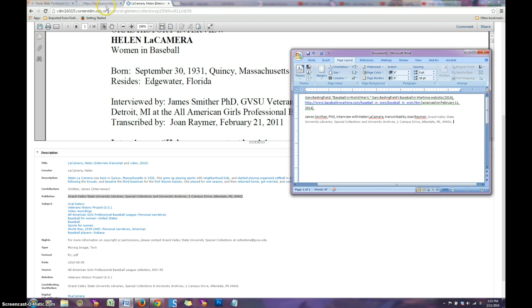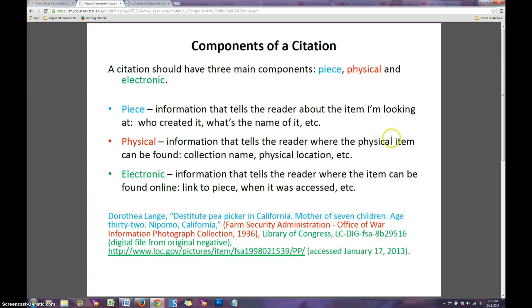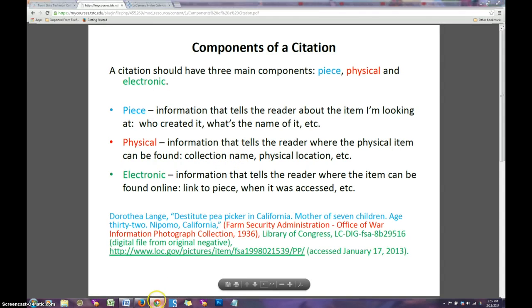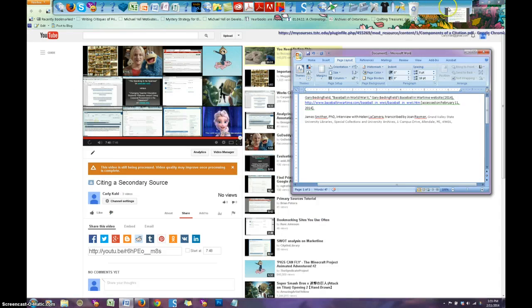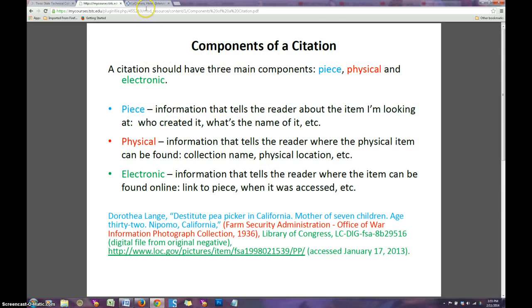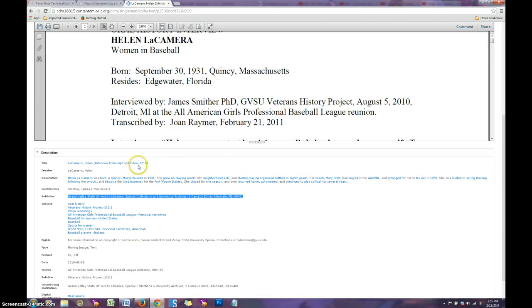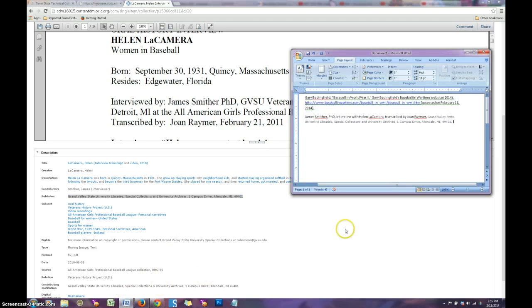Let's see what else. What other information do we need? Where it can be found, the collection name, the physical location. Wonderful, we got all that. Oh, the date. I did it again. The date. There are a couple of dates mentioned here. First of all, we have when the video was done in 2010, and then we have here when it was transcribed. So we want to make note of both of those.